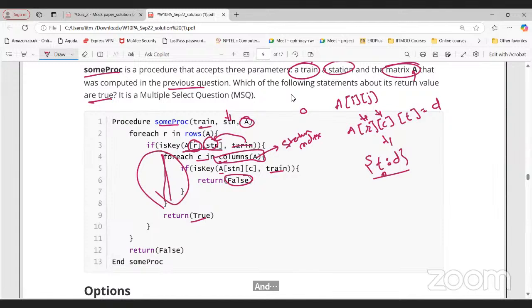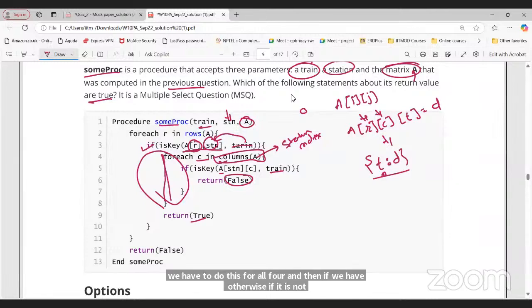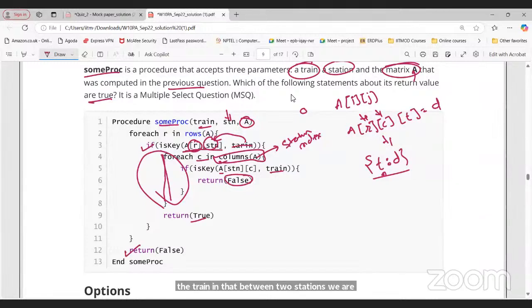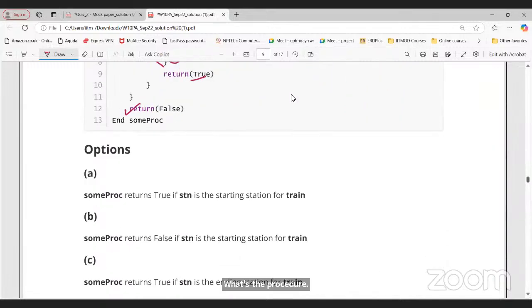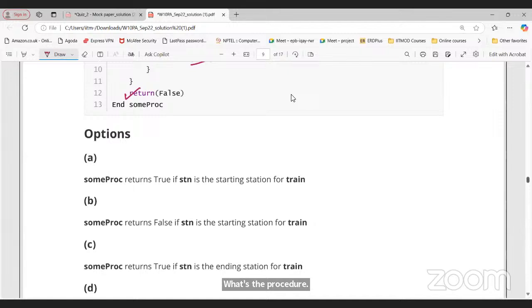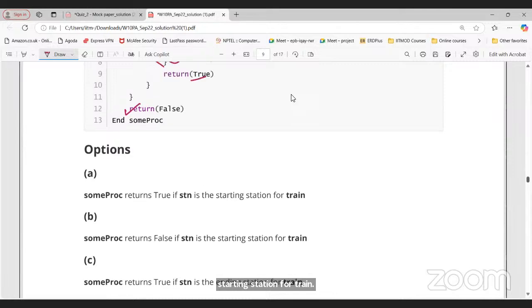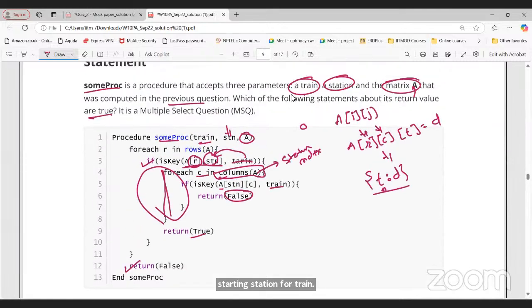Otherwise, if the train is not between the two stations, we directly return false. This is what the procedure is doing. So what's the answer here? Returns true if station is a starting station for train. Returns false if station is a starting station for train. Okay.